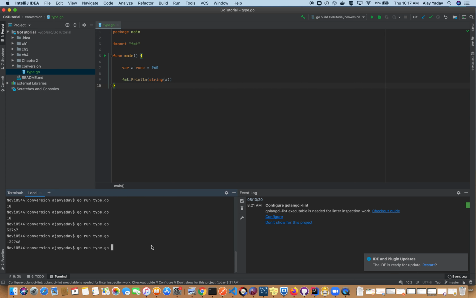If I try to print this, it printed the corresponding symbol. So whenever you have to convert a rune into a string, you can typecast it like this: string, braces, then pass the rune.